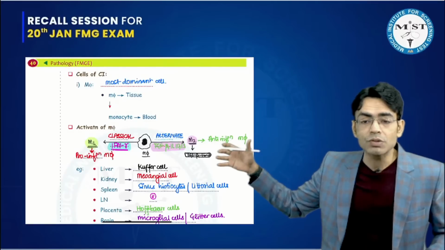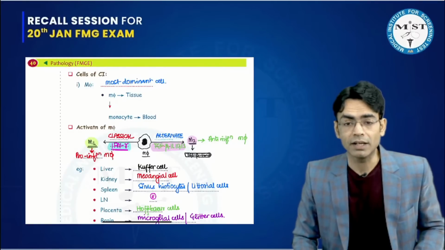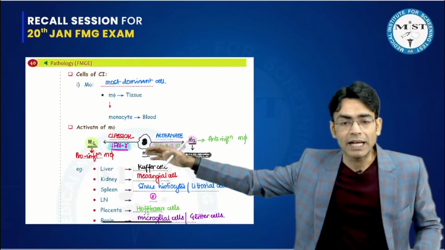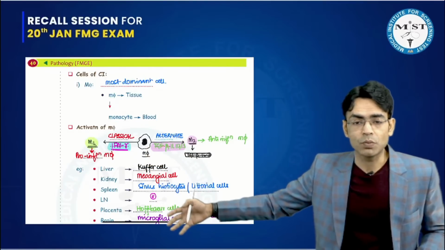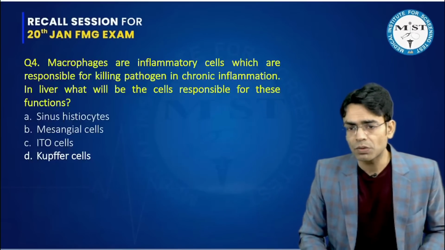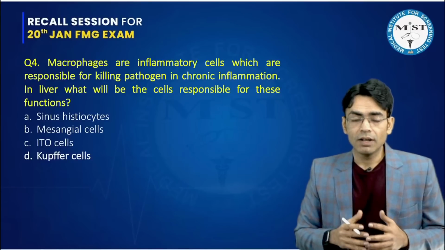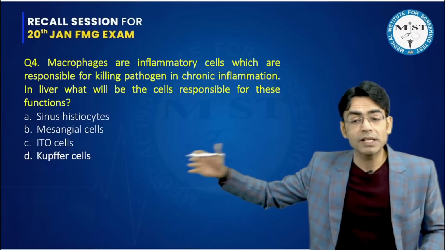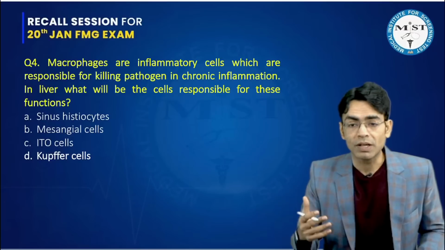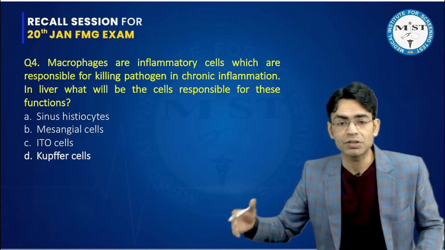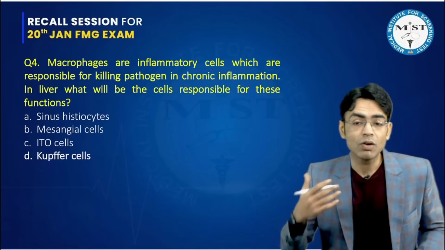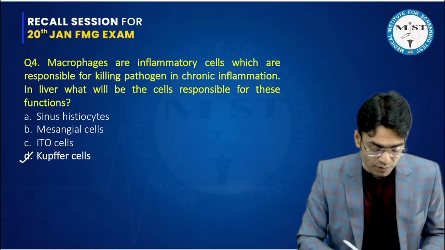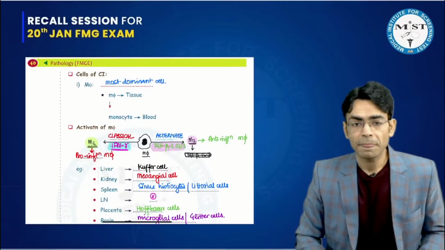So when I was teaching you cells of chronic inflammation, again in the classes, we discussed this, and I have given you the entire lines as to which cells are present where. So in the liver, we have discussed that they are Kupffer cells. Sinus histiocytes, they are in the spleen. Mesangial cells, they are in the kidney. Ito cells, they are again in the liver, but they are fibroblasts. So they are helping in collagen deposition, not exactly fighting the pathogen in chronic inflammation. So again, the answer for this question is very simple: Kupffer cells.